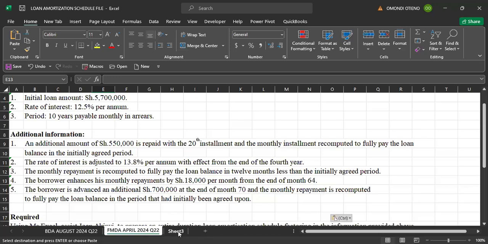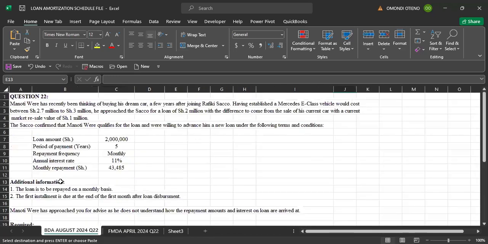So I believe you are able to see this particular question. Good. So let's read the question and see what is required. We are being told here that Manoti Were has recently been thinking of buying his dream car a few years after joining Rafiki Circle.